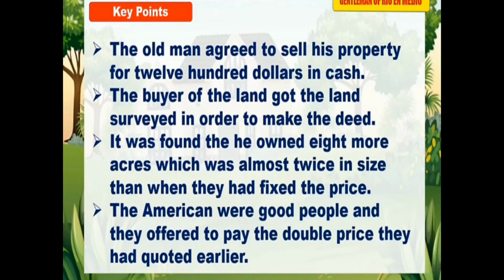The buyer of the land got the land surveyed in order to make the deed. In order to make the agreement for the registration process, the buyer of the land, that is the Americans, wanted the land to be surveyed. After the survey, it was found that he owned 8 more acres, which was almost twice the land in the deed.